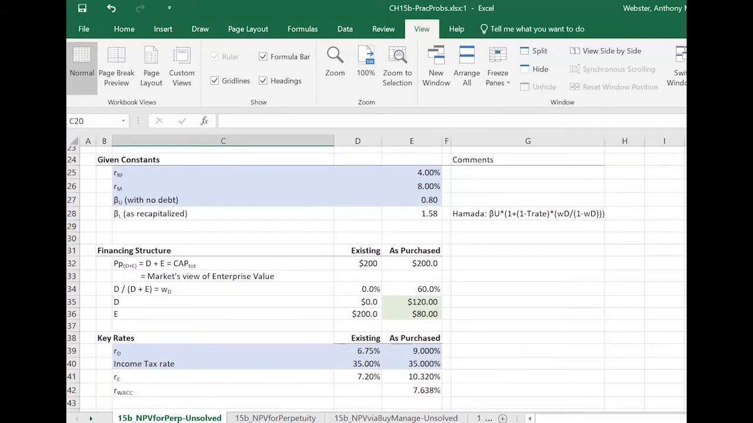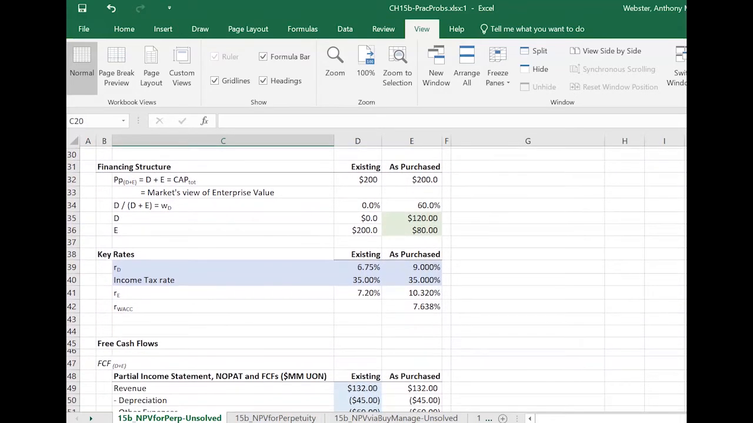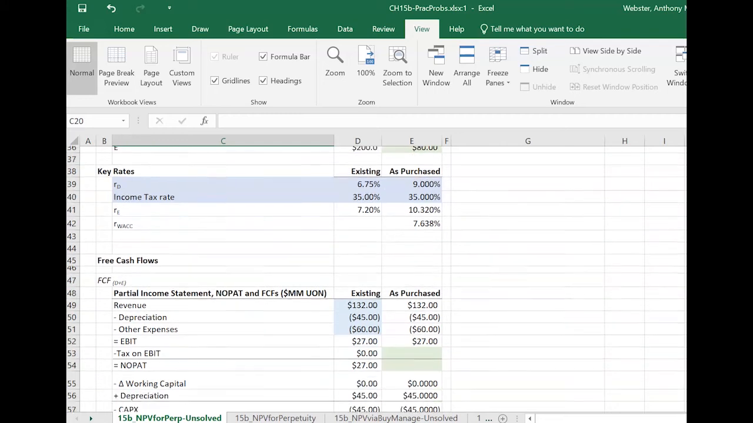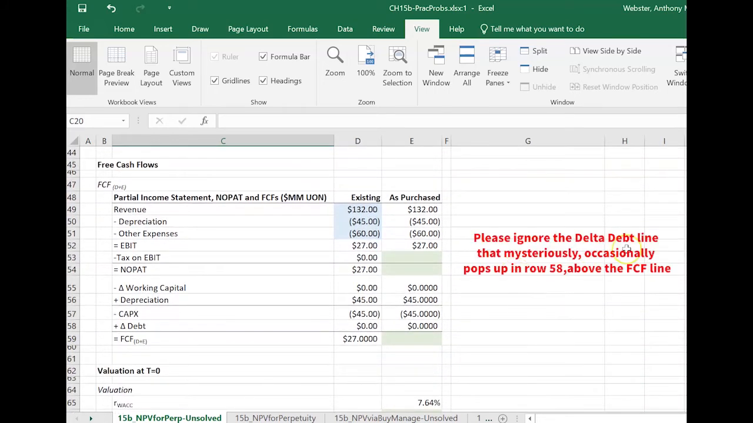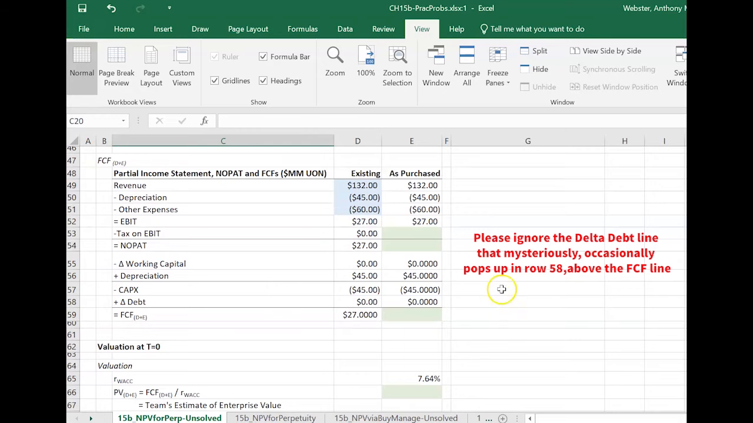Okay, so to get the team's view of the enterprise value, what we're going to have to do is get the present value of all the future cash flows that are available to the team, right? And that's going to be the team's estimate of enterprise value. And we know our formula for that. It's going to be NOPAT minus changes in working capital plus depreciation minus CapEx minus any extraneous changes to the debt. So let's start by getting our NOPAT.